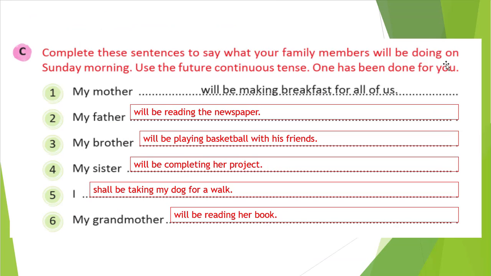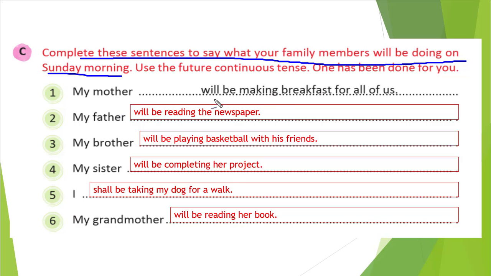That is exercise C. What we need to do here is complete the sentences to say what your family members will be doing on Sunday morning. So on a Sunday morning, what your family members are doing, you need to write here. Whatever they are doing, you need to write. It doesn't mean that what I wrote here is the only thing they will be doing, but you need to write in the future continuous tense.